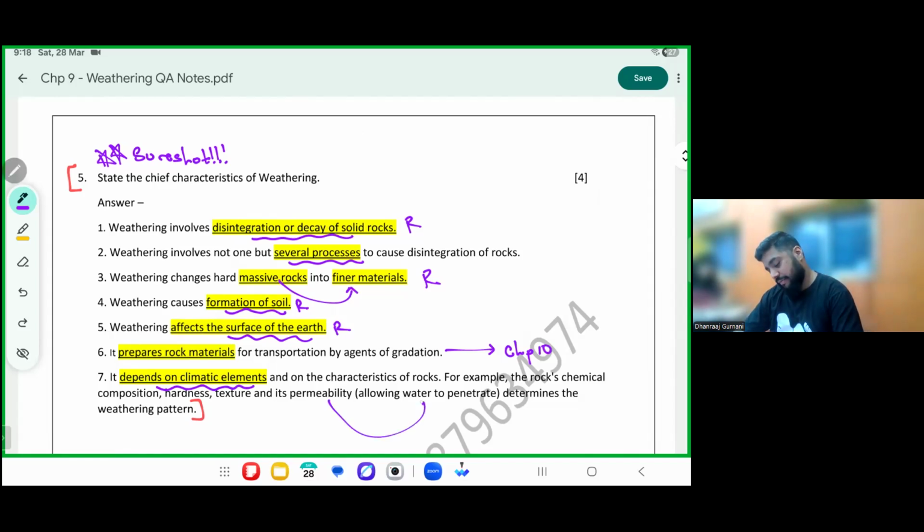Please mark the meaning of permeability. Permeability means how much water can go through the rock. There are multiple factors which play a part. This is an important point. Please mark number 10. Not only the climate plays a factor, the rock also plays a factor. For example, the climate outside is very hot.